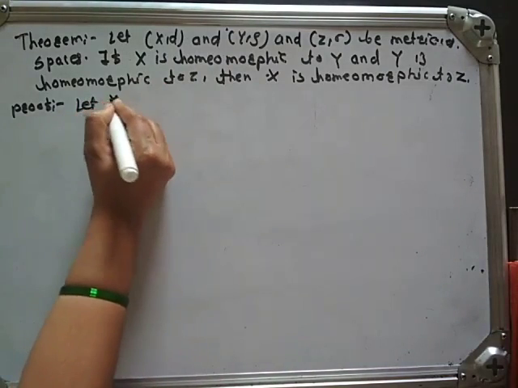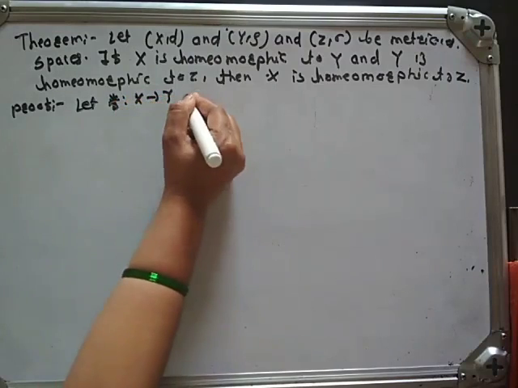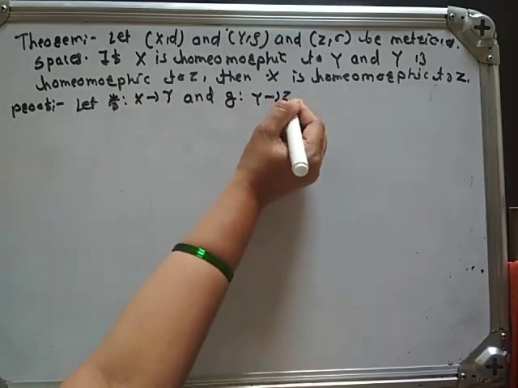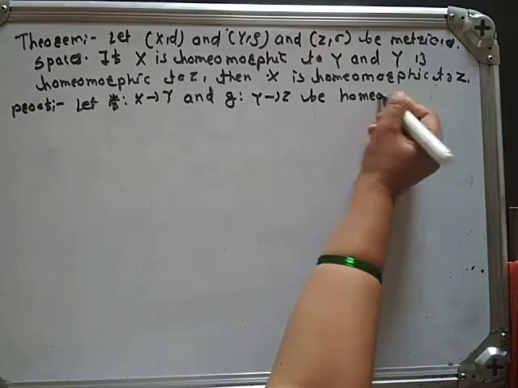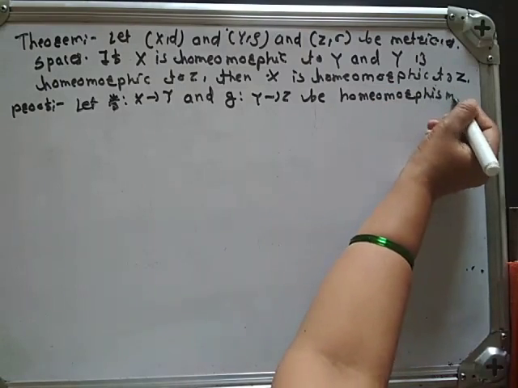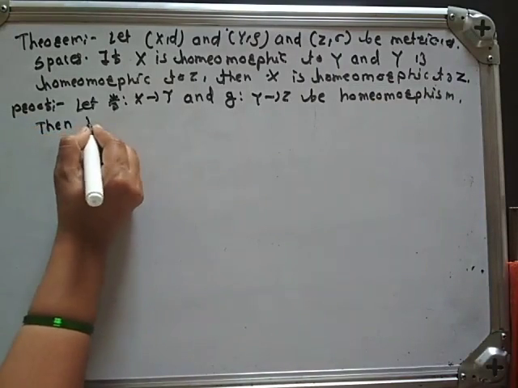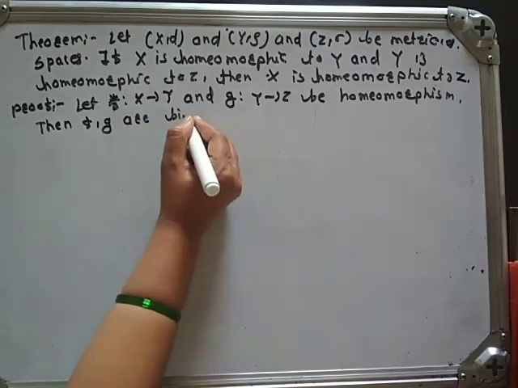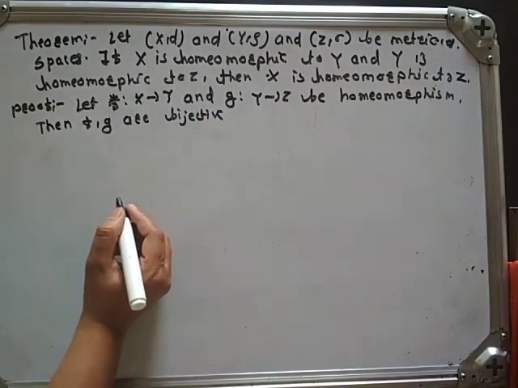Let f be a function from X to Y and g a function from Y to Z, both homeomorphisms. Then f and g are bijective, by definition of homeomorphism.